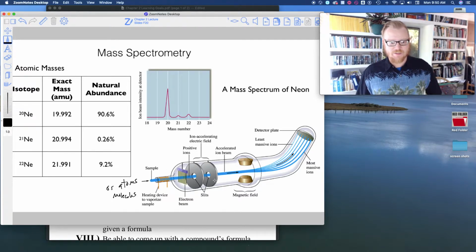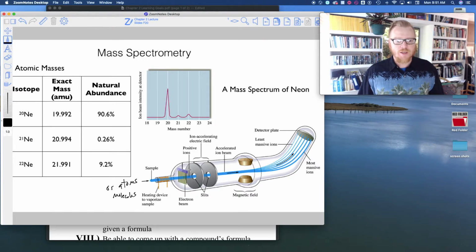We throw them into this device. This heater vaporizes them, so it turns it into a gas. Okay. We have this electron beam, and that electron beam is going to be very similar to the X-ray beam in Robert Millikan's device. So it ionizes these atoms or molecules.